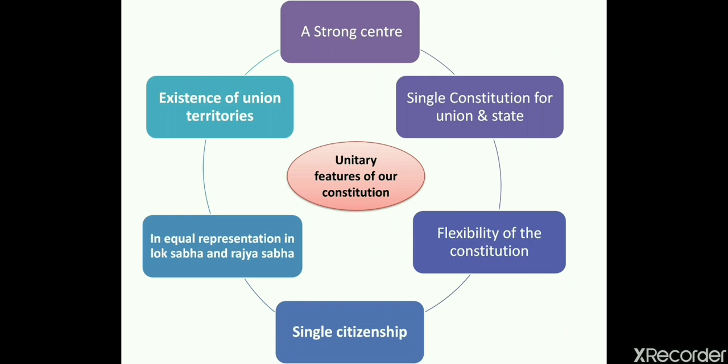Though we have a federal government in our country in which there is division of power, in case of conflict, if any problem arises, the central government will always prevail. So therefore we have a strong center. Then a single constitution for union and state. For both the union and state we have a single constitution. Throughout our country we have only one constitution.